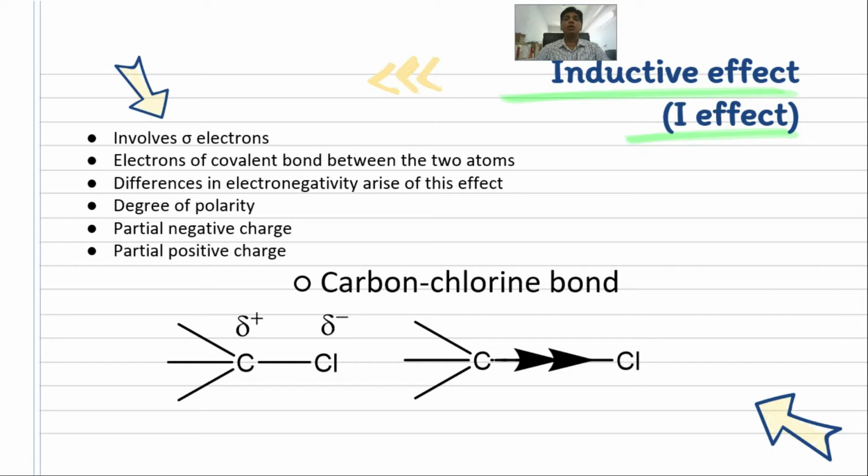As we all know, chlorine is higher in electronegativity compared to carbon. Hence, the bond pair electrons will be shifted towards chlorine, which will create a partial negative charge on this chlorine atom, and on the other hand, the carbon atom will bear a partial positive charge. This is denoted by delta positive and delta negative.